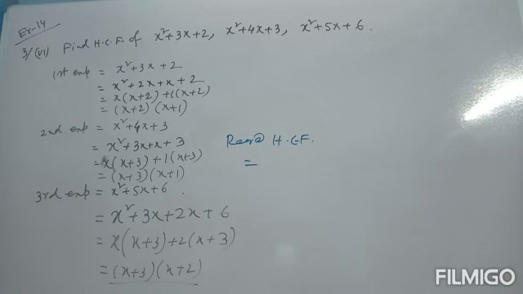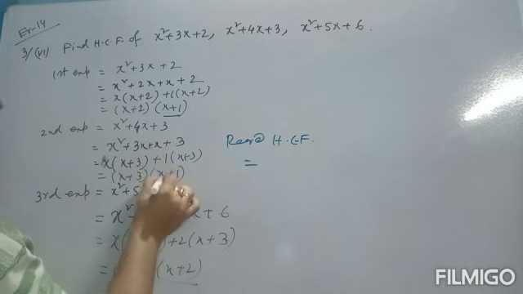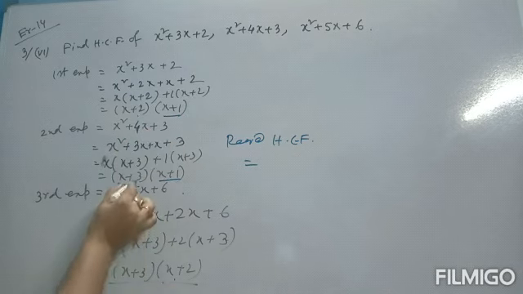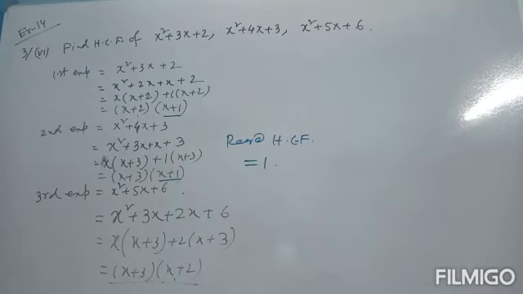So x plus 1 is not common. x plus 2 here, but here is not x plus 2. So there is no common term in all these three. So HCF is 1.